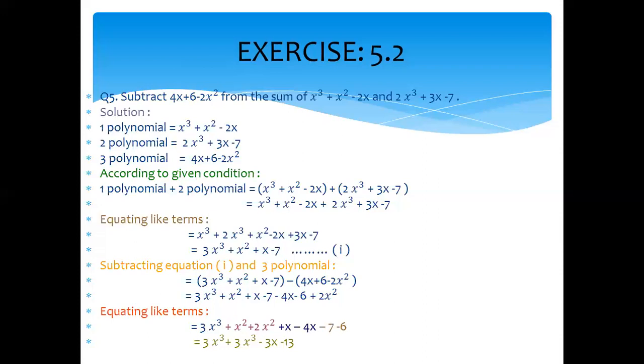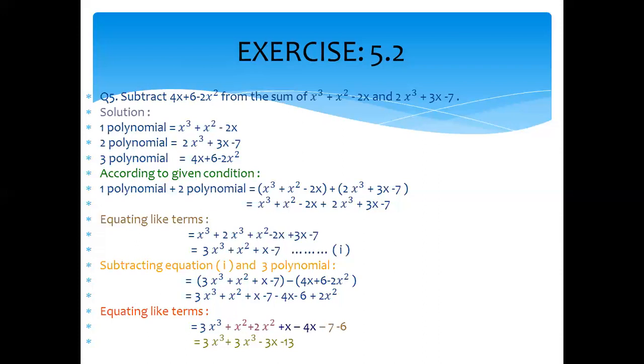Open the brackets, equate the like terms. Our answer becomes 3x cube plus x square plus x minus 7. But this is not our answer. Our required answer will be when we subtract 4x plus 6 minus 2x square from this sum. Subtracting the third polynomial from equation 1, I mentioned there as equation 1.